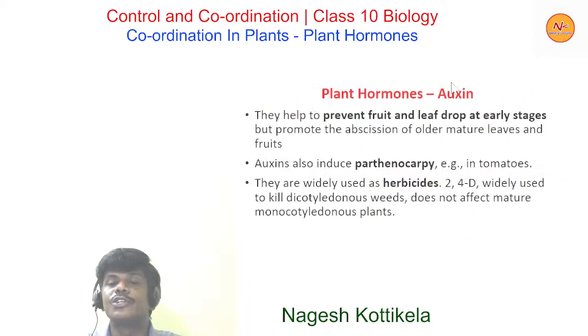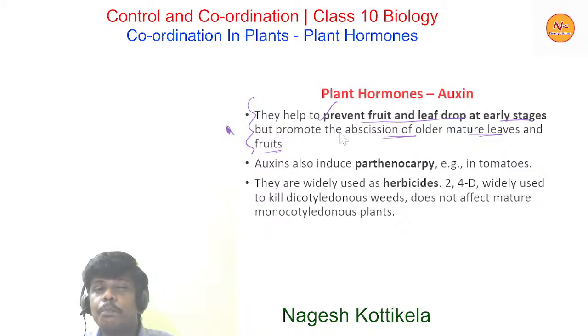Now the continuation part. Auxins help to prevent fruit and leaf drop at early stages, but promote the abscission of older mature leaves and fruits. This is one of the very important statements, and it makes clear what the auxins are doing. They help to prevent fruit and leaf drop at early stages, but promote abscission of older mature leaves and fruits. This is advantageous for the farmers.